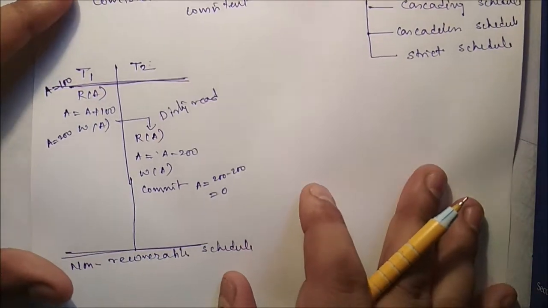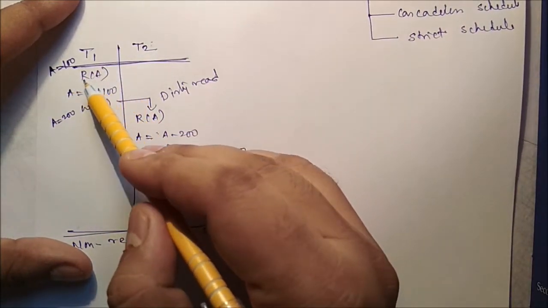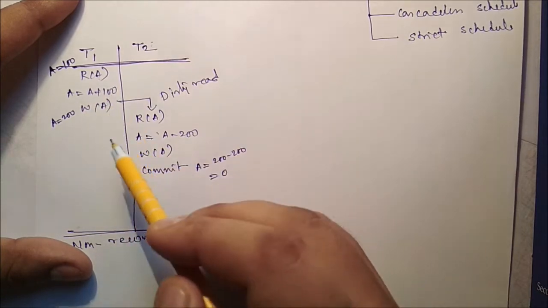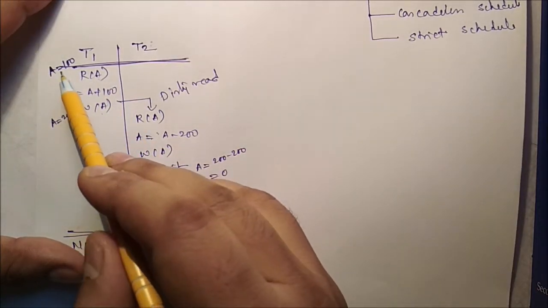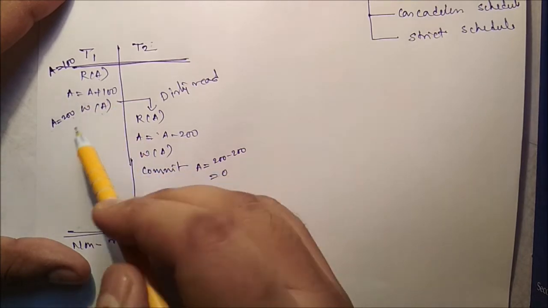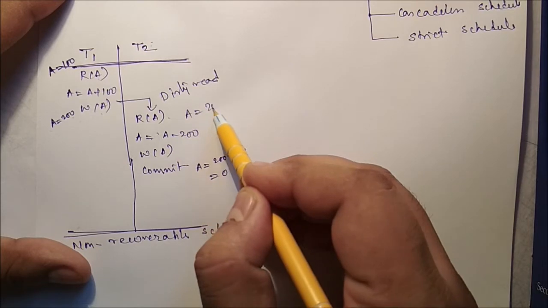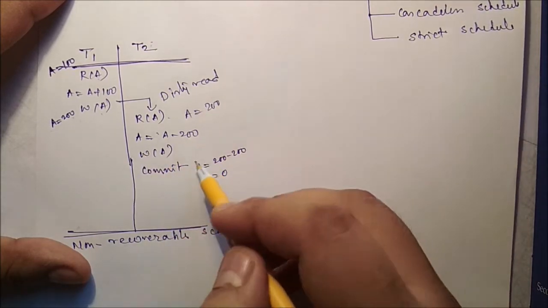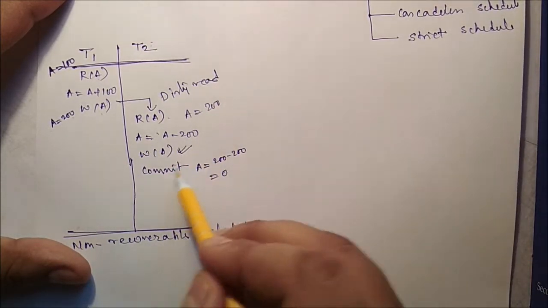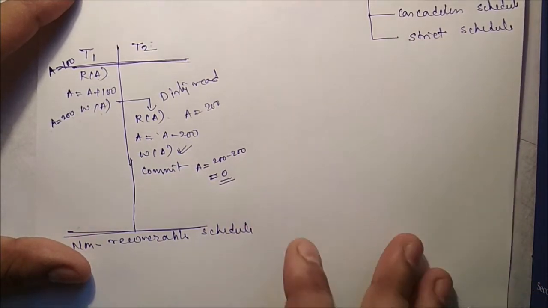Now just see this one. In T1, the initial value of A is 100. We read A, then A is equal to A plus 100, and write A. So A becomes 200. Now there is a dirty read, the value of A is 200. Then A is equal to A minus 200, write, and commit. The value of A right now is 0.